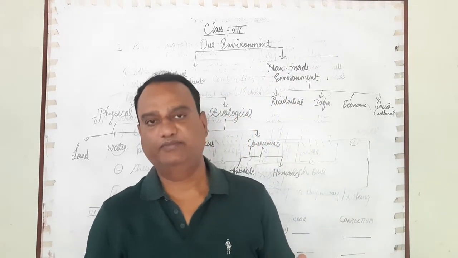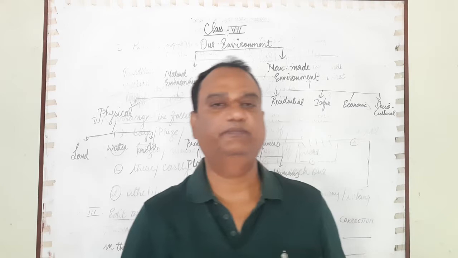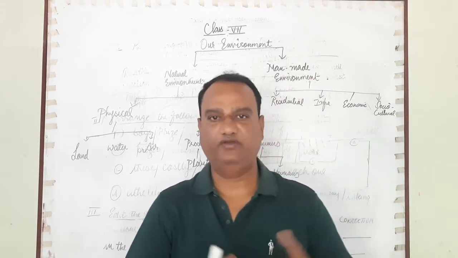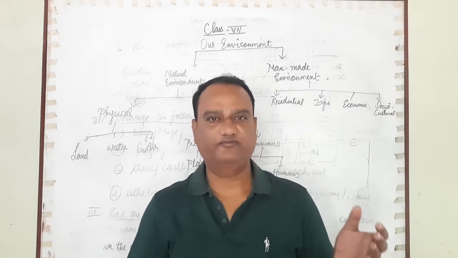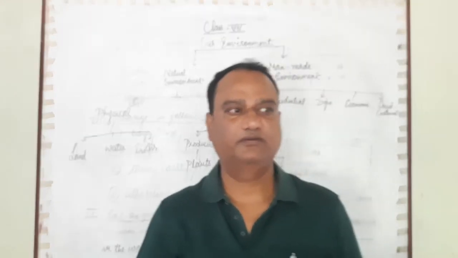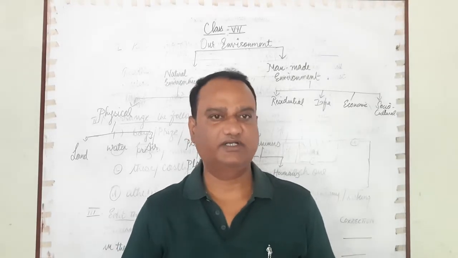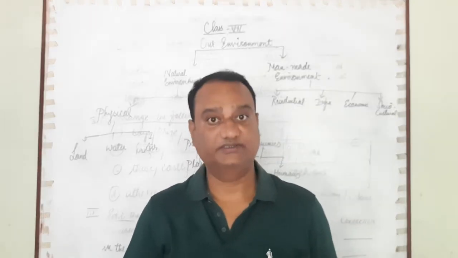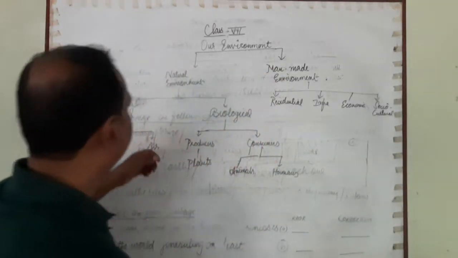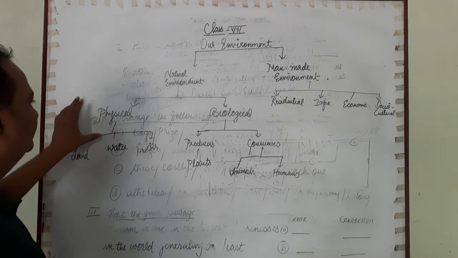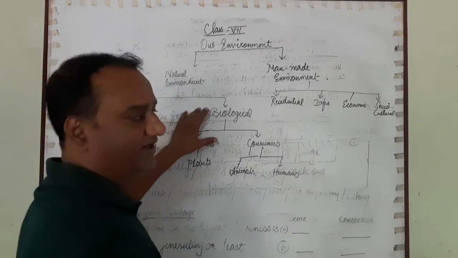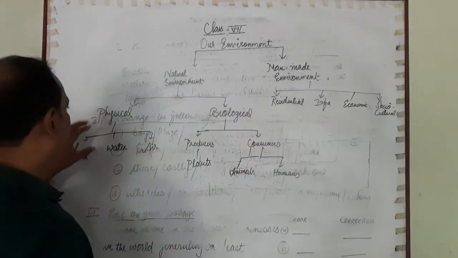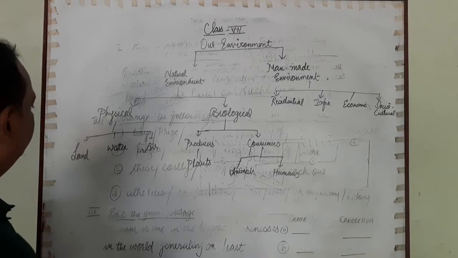When we go deeper into the chapter, we'll be talking about the ecosystem, that we human beings, along with our physical and non-physical environment, interrelated, interconnected and interdependent on each other, are called our ecosystem. So this is the natural environment, which is first of all physical, and then it can be divided into biological also, this living side. Physical environment, as I have told, is land.